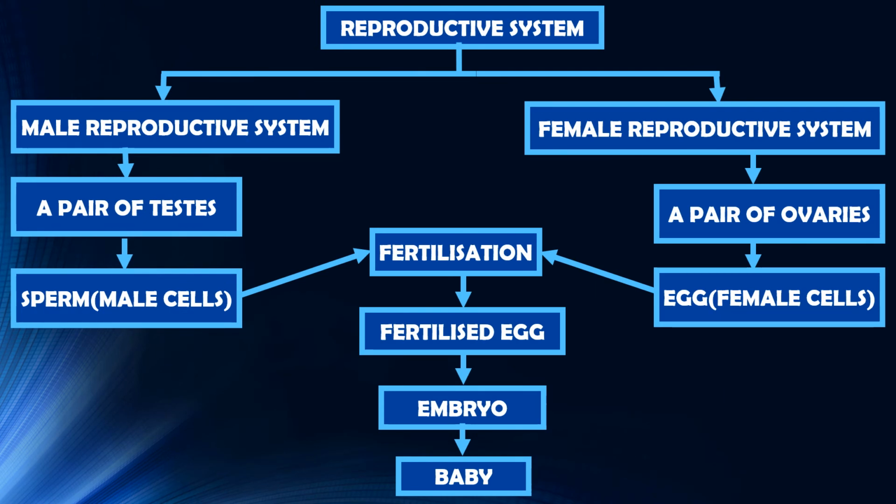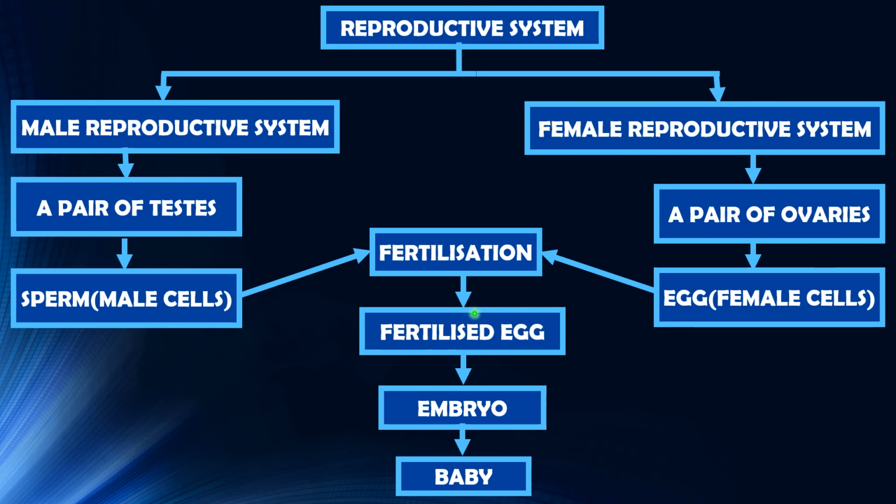Students, let us summarize reproductive system with the help of this flowchart. In males, they have a pair of testes, and in females, they have a pair of ovaries. Tiny cells called sperms are produced by the testes, while the ovaries produce eggs. The union of a sperm with an egg is called fertilization.